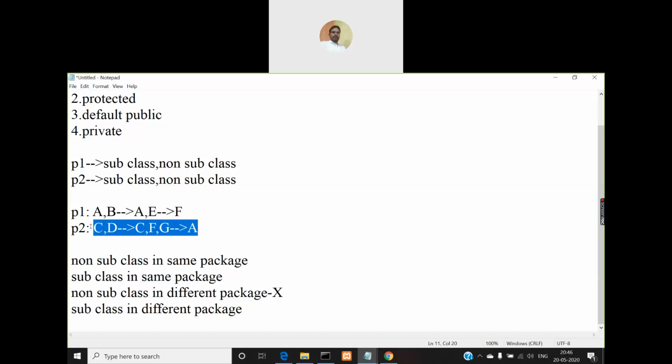That means for default public, you will not be able to access in any other classes which are not part of the same package. That means they are part of another package, that is a different package. So you cannot access these members even in this category also. Subclass in different package also you will not be able to access it. So I'm putting the cross mark here. Okay, so this is for default public, right? Then coming to private, you cannot access them